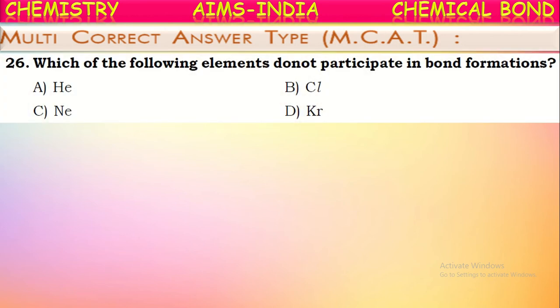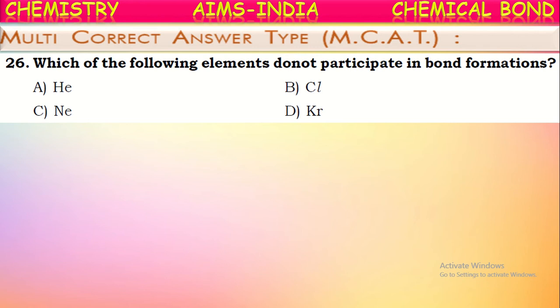See the first one. Which of the following elements do not participate in bond formation? Around 118 elements are known to date, isn't it? They have discovered 118 elements so far. Out of these 118 elements, very few are stable. They do not participate in bond formation. They are more stable. The remaining elements are reactive and participate in bond formation.